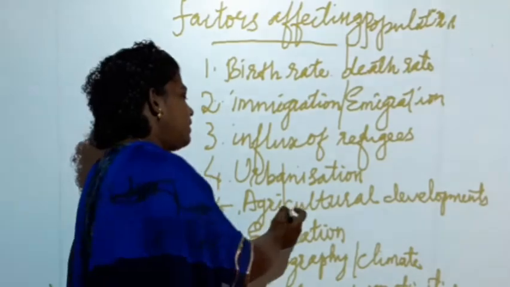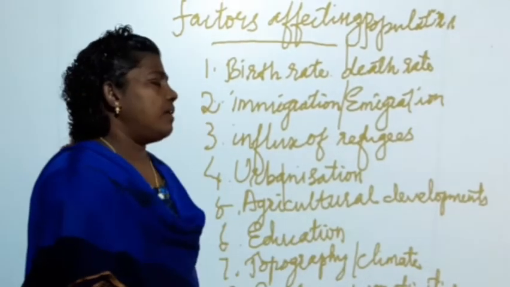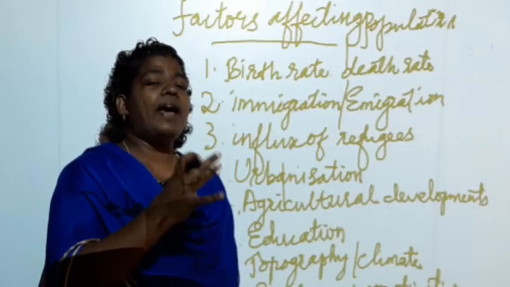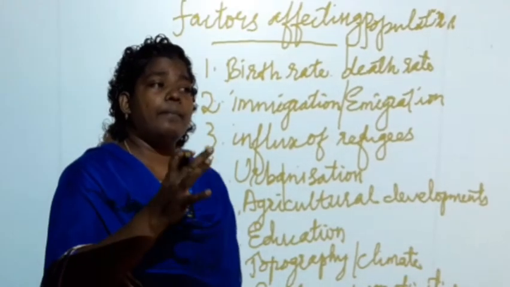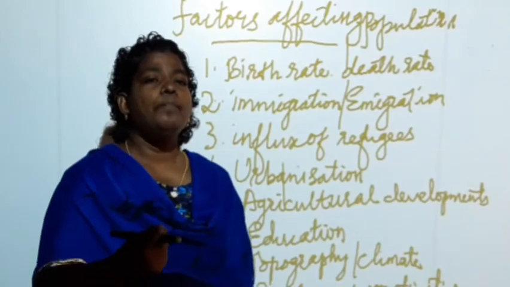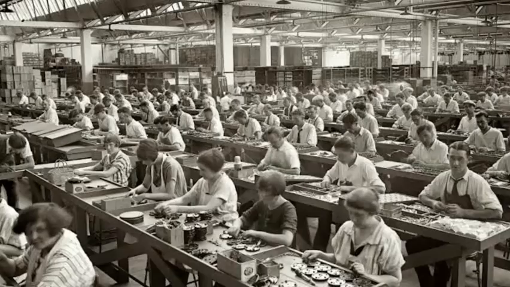The next thing is agricultural developments. This agricultural development also caused the increase of population. I told you, because of agricultural development, what happens? Instead of man workers, machines were used to work. So the men were free from work in the land. What happened to these men? They moved to the industries in the cities and towns.